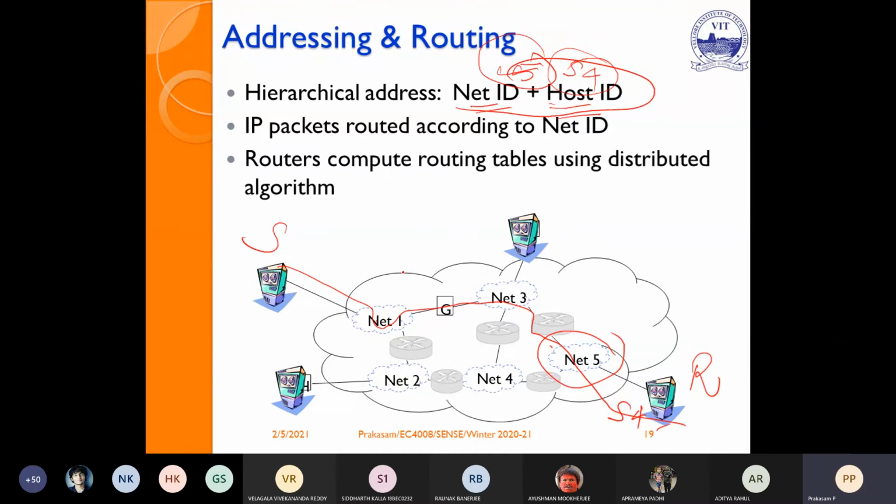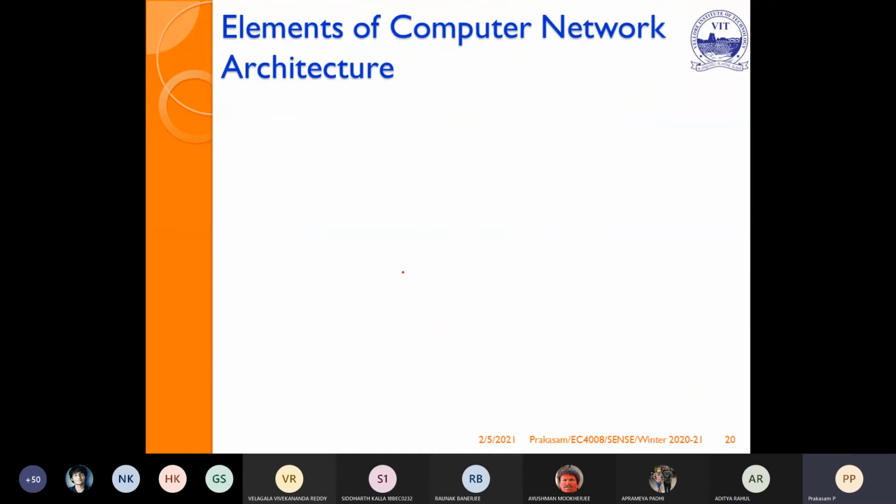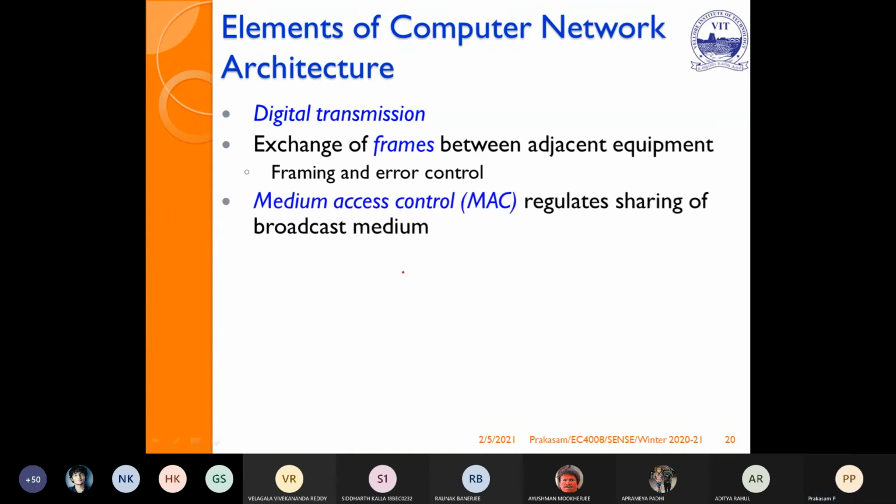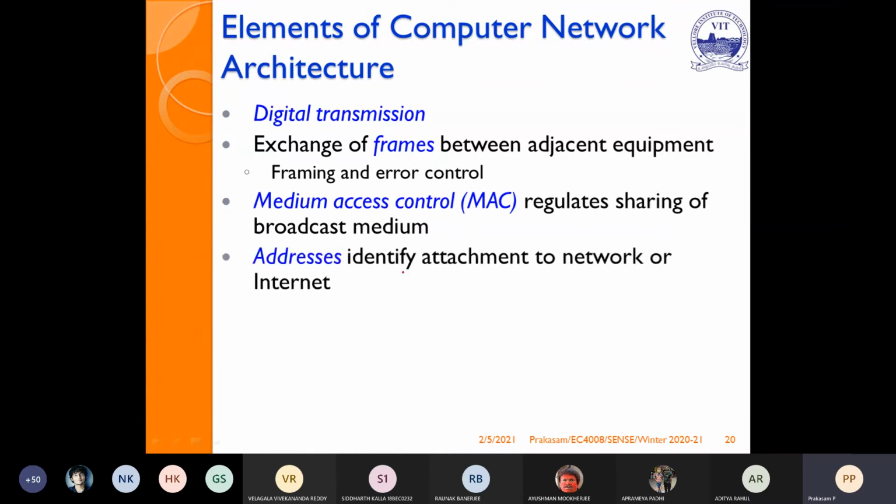Now if you see here, the different elements required to establish a computer network: the digital transmission is common to all. Then medium access control, because here we are going to access the same medium for different users.